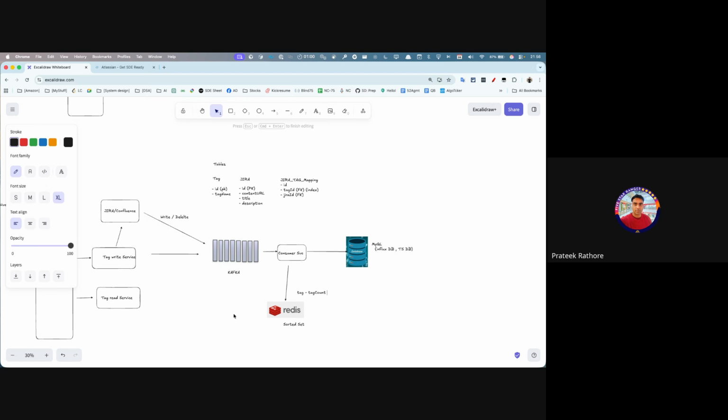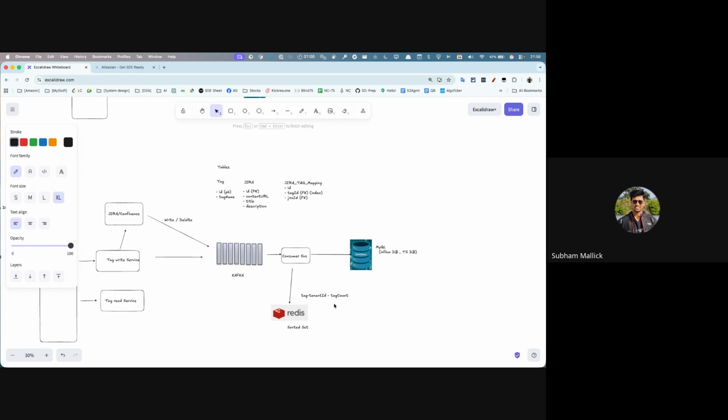But out of all of this, we are missing something very important, which is the tenant ID. I mean, the tenant ID problem would also be solved in this case, because anyway in the Redis sorted set you're going to make the key, and the key will contain the tenant ID info. So we can probably append this with the tenant ID as well. Yeah, I was even thinking that not only the tenant ID, we will create the bucket that was given in the requirement, like 1 day, 1 week, 1 month, whatever you said.